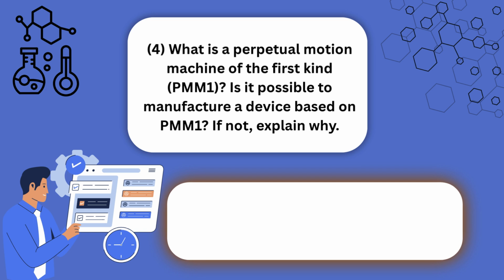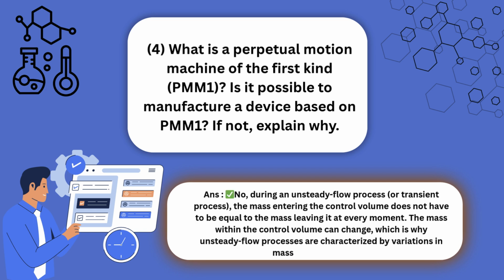4. What is a perpetual motion machine of the first kind, PMM1? Is it possible to manufacture a device based on PMM1? If not, explain why. Answer. Perpetual motion machine of the first kind, PMM1.